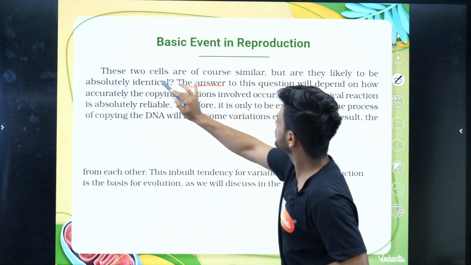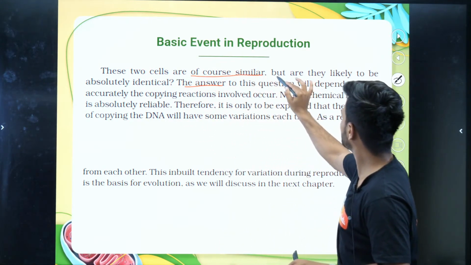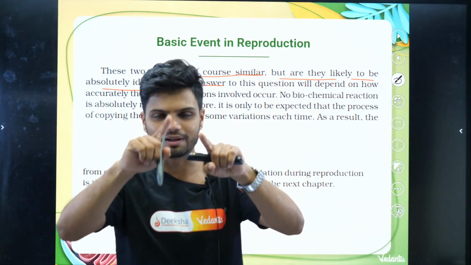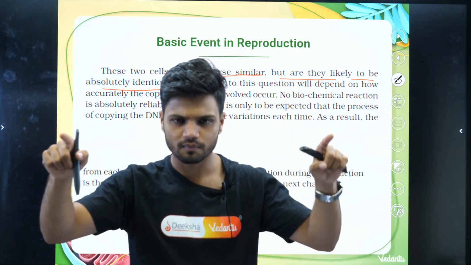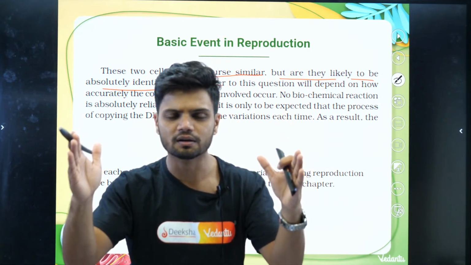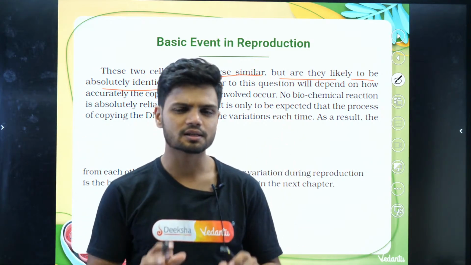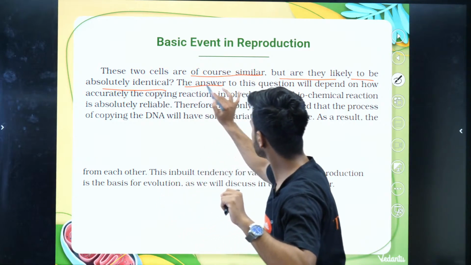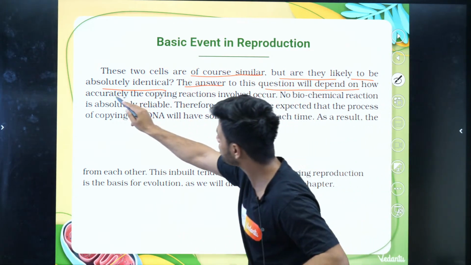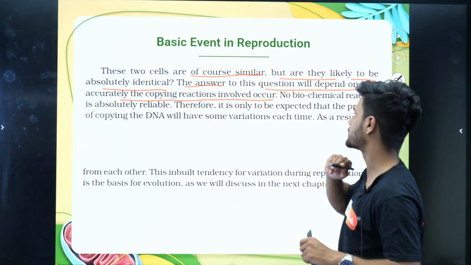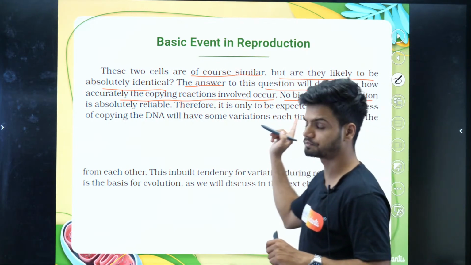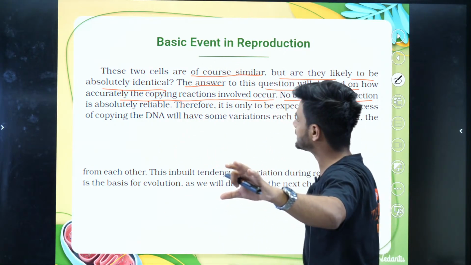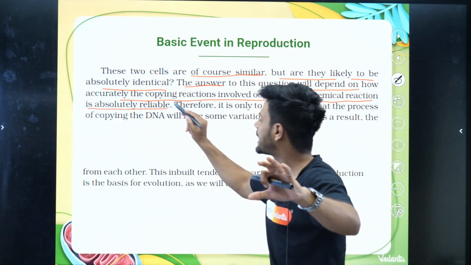The two cells are of course similar, but are they likely to be identical? When one cell is splitting into two cells, when the DNA is being copied, are both the cells exactly the same? The answer would be no. Why? The answer to this question will depend on how accurately the copying reaction occurs. Listen to the lines here, all of you: no biochemical reaction is absolutely reliable.